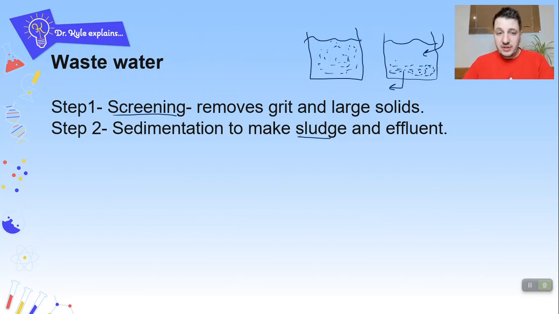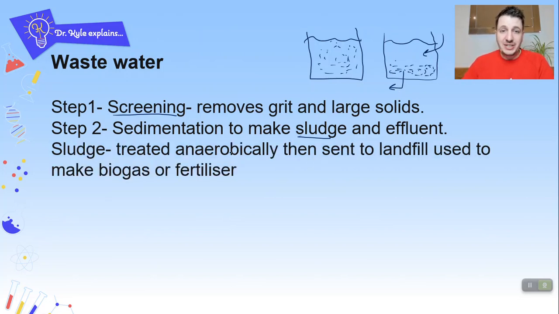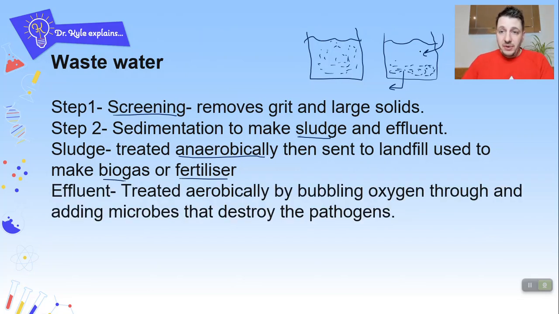We then need to treat this. So the sludge is treated anaerobically. We need to learn all of these words, and then it's either sent to landfill, or often it's used to make biogas or fertilizer. The effluent, the top part of the liquid, is taken out and treated aerobically: you bubble oxygen through it, and then you add microbes that essentially destroy the pathogens.